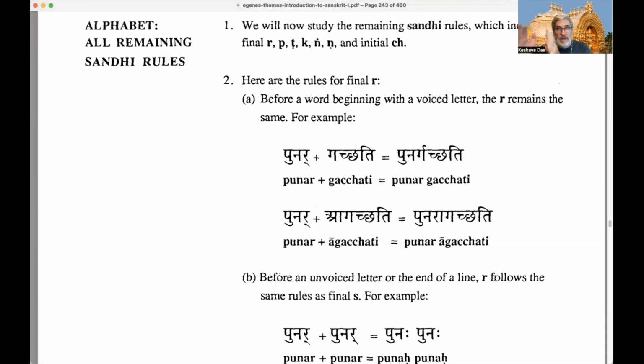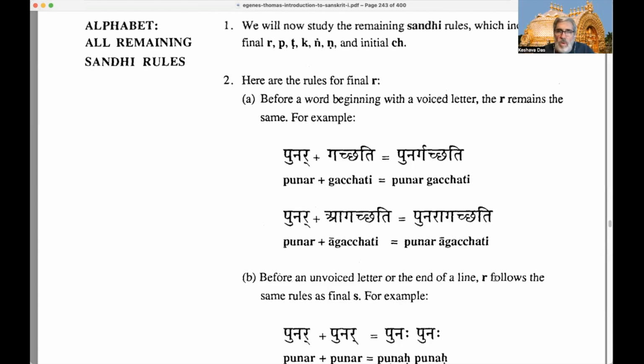There are 5 members of each of these families, and the last 3 are voiced. The first 2 are unvoiced, also called hard. They're called hard and soft, also called unvoiced and voiced. So here we talk about the voiced, the last 3 elements of each of the 5 vargas from ka, ca, ta, ta, pa.